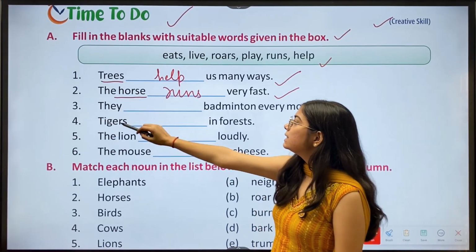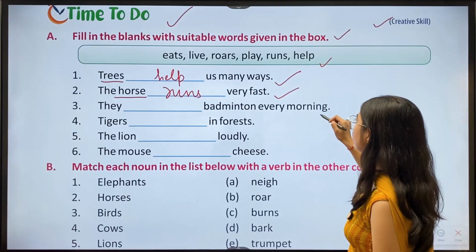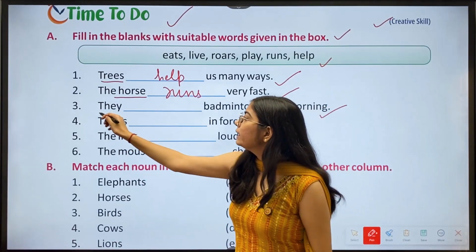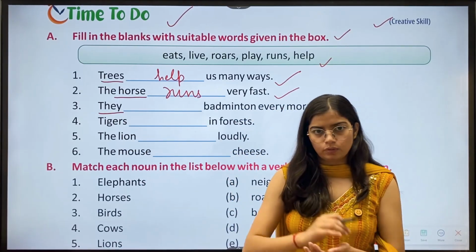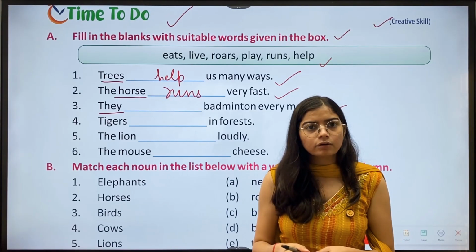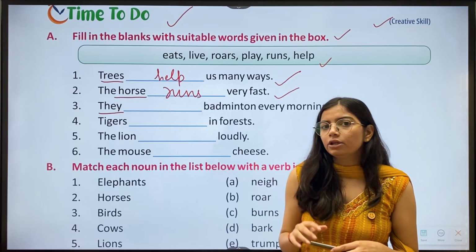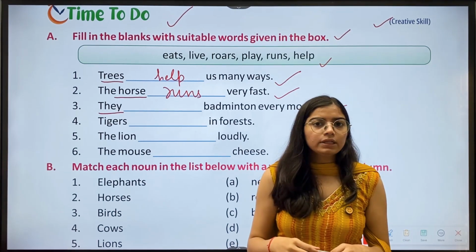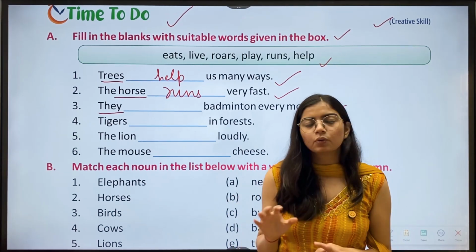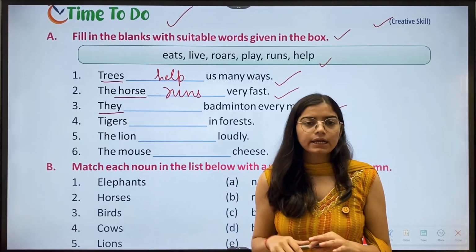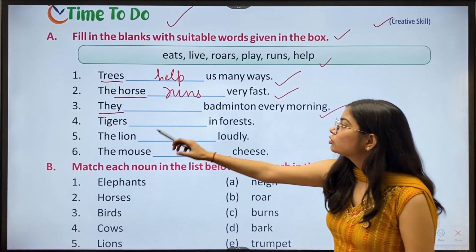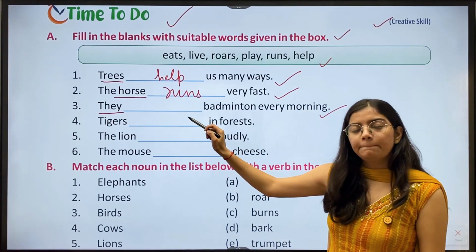Then third: they dash badminton every morning. Now we have the plural pronoun. They tells us about more than one person, right? So we use the verb without s or es. Here the answer is play.